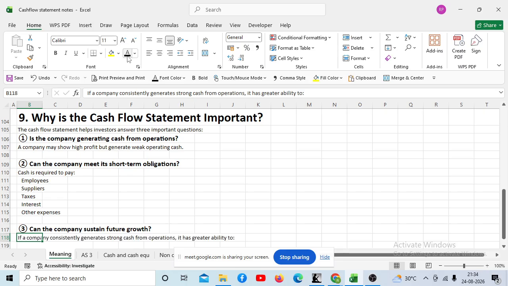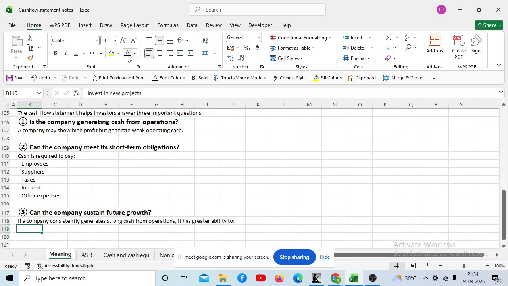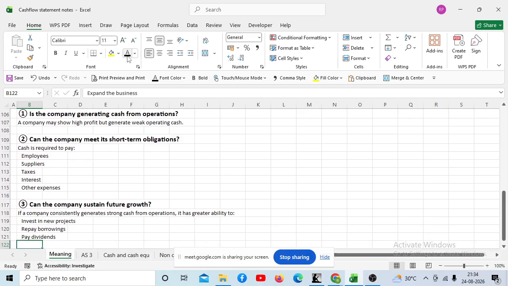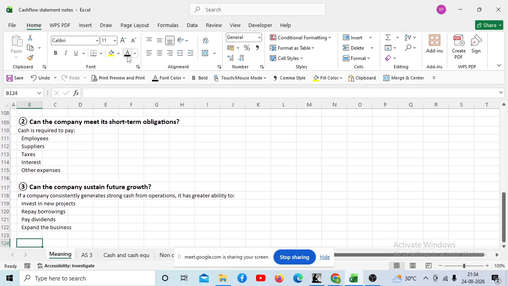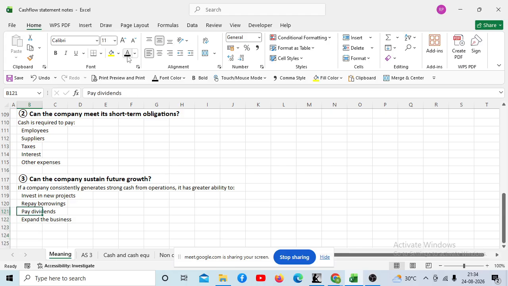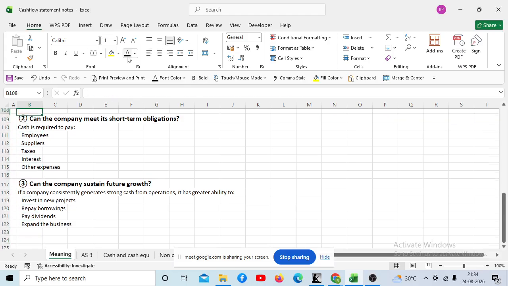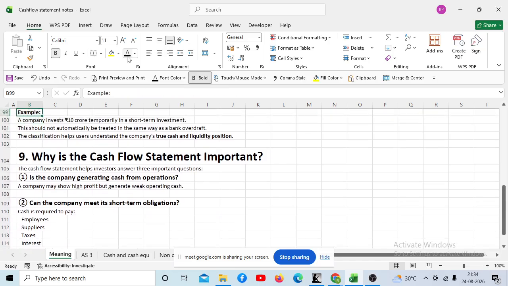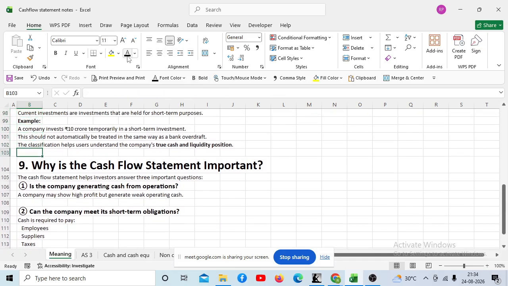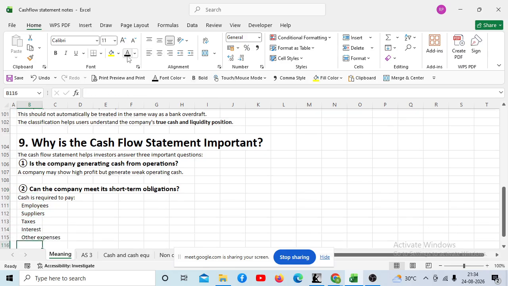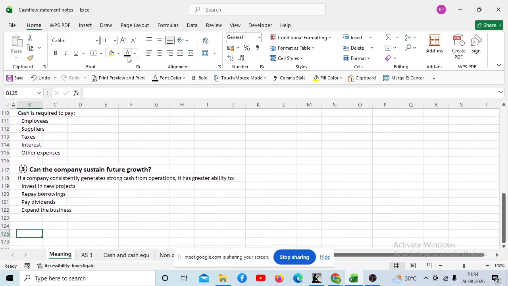If a company consistently generates strong cash from operation, it has greater ability to invest in new projects, repay the borrowings, pay dividend, expand the business. So all these things are conceptually necessary to understand the cash flow statement. Any doubt in this? No. Shall I proceed further?